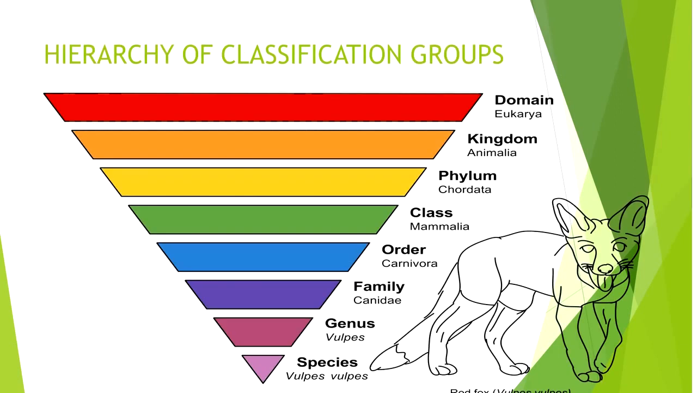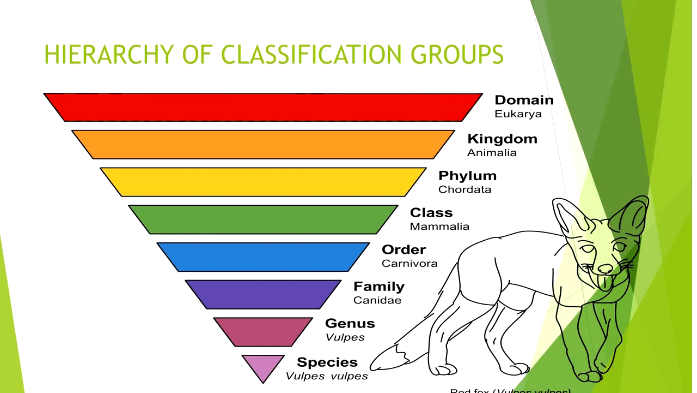When it comes to the classification groups, you can see the domain, kingdom, phylum, class, order, family, genus and species. This is the hierarchy of classification of groups, which means the domain or the kingdom represents the uppermost category, and the species represents the lowest category. You can see in this diagrammatic representation that it is an inverted pyramid, and the species is the most specific.